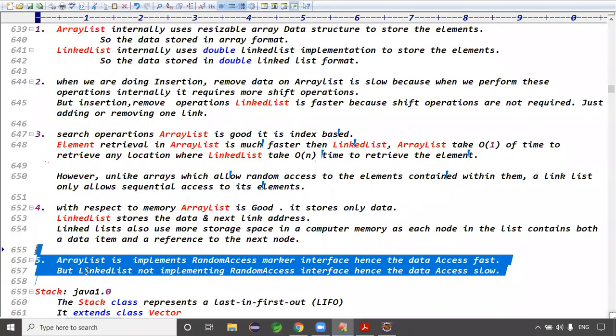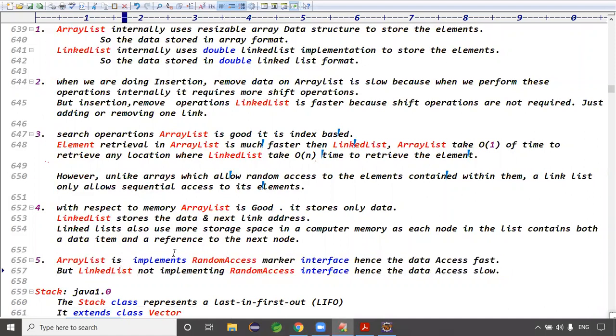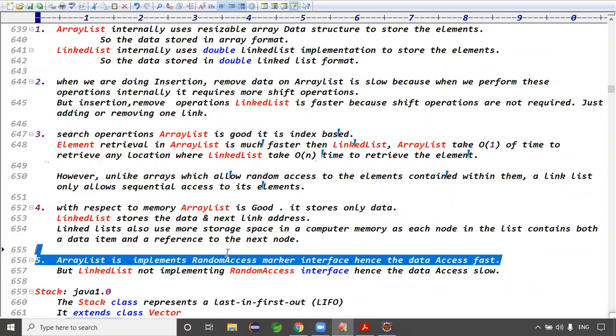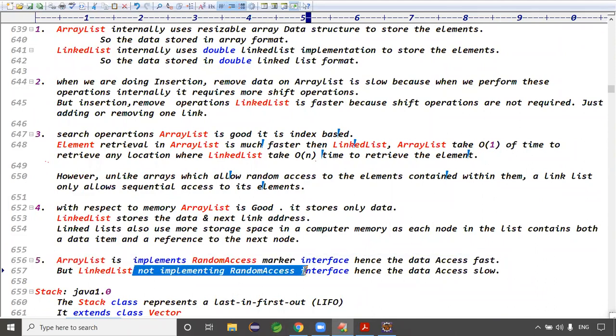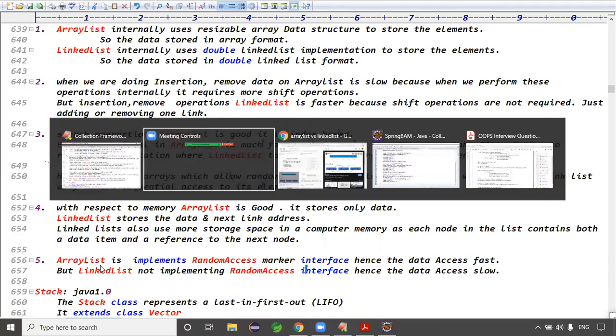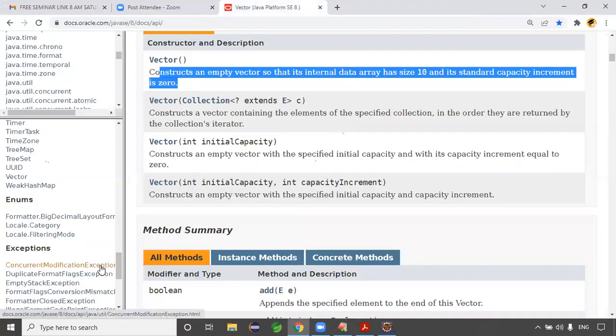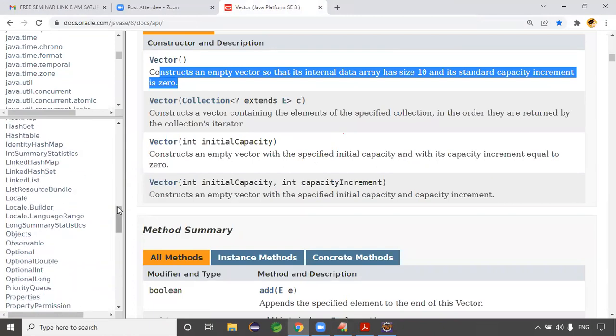ArrayList is implementing the RandomAccess interface. Guys, basically it's a marker interface. ArrayList is implementing the RandomAccess marker interface. Hence, data access becomes faster. And the linked list is not implementing the RandomAccess interface, guys. Hence, the data access becomes slow, right? Yeah. So if you see the ArrayList, guys, the ArrayList is internally implementing the RandomAccess interface.